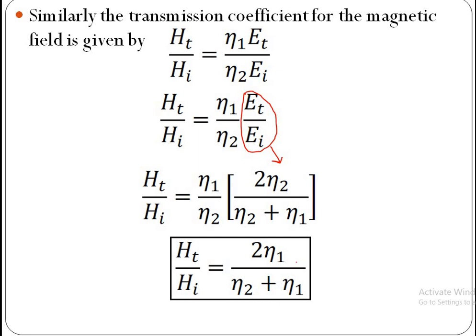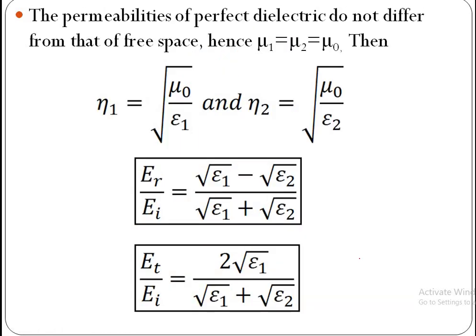Hence eta 2 cancels, HT by HI is equal to 2 eta 1 by (eta 2 plus eta 1). This is the transmission coefficient for magnetic field.